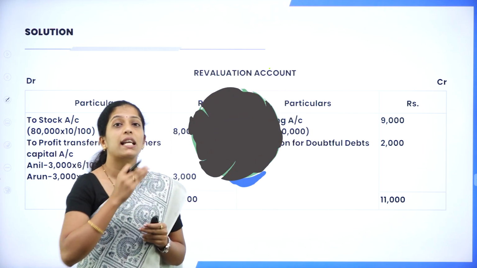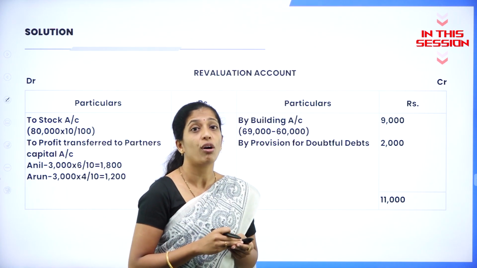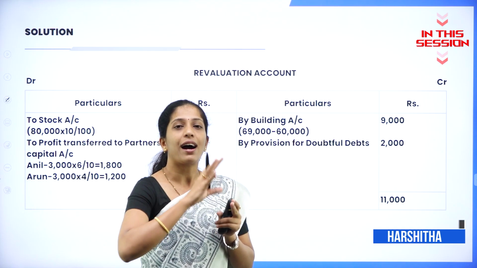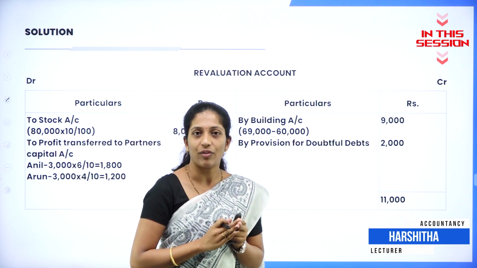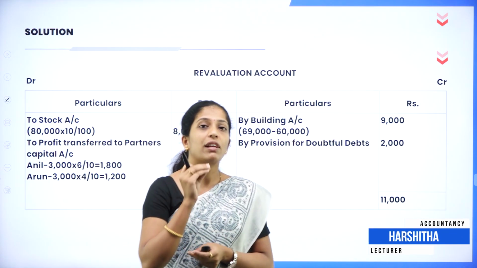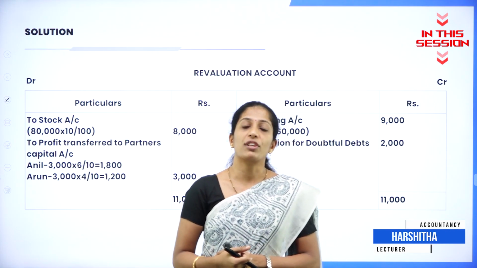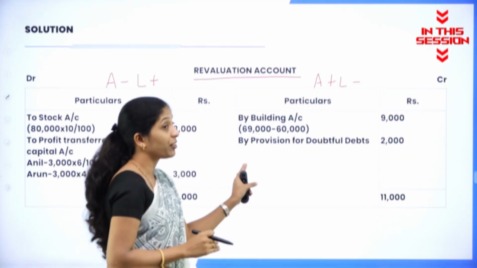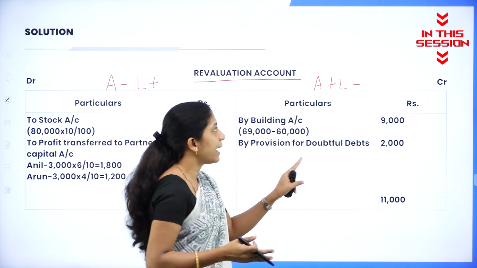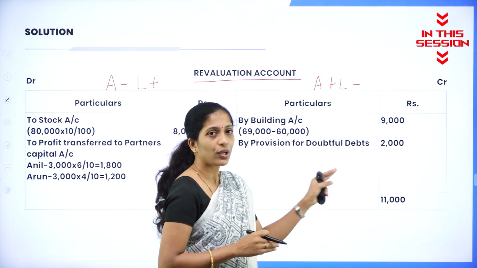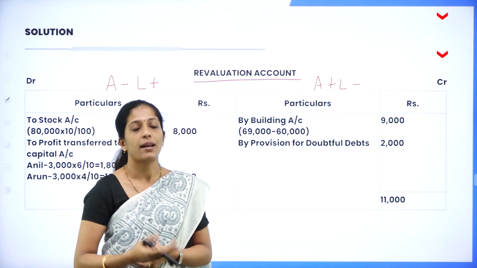In order to record increase or decrease in the value of assets and liability, and after recording increase or decrease in the value of assets and liability, it will be either revaluation profit or revaluation loss. If any asset value has increased and liability value has decreased, you are going to record it on the credit side.